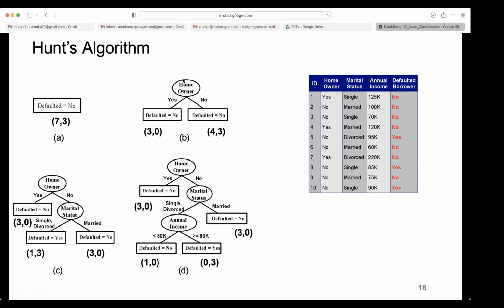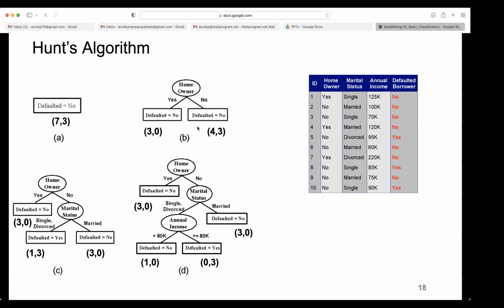You may ask, if you want to stop at stage B also, you can stop, but then only one branch is giving an accurate result. It's because there are two rectangles, boxes, as leaf nodes for B also. So if you don't want to grow, then you go by majority class, that's all. By default, you say no there, because the no's are more than the yes. But if you want a perfect classification, you need to divide further.